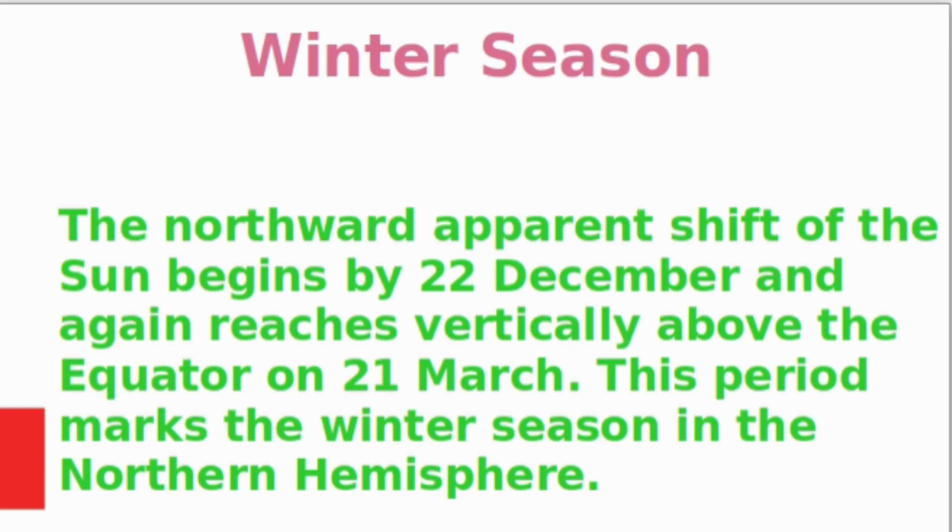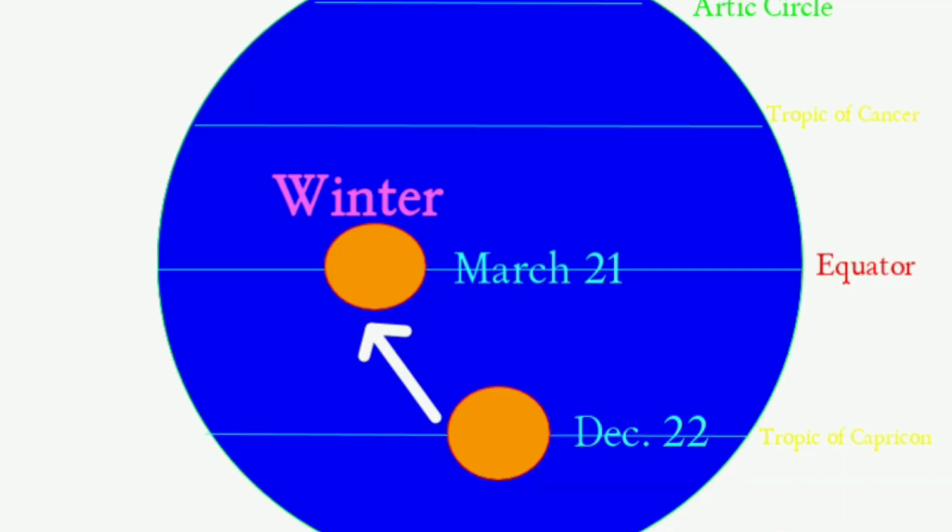The next season is winter season. The northward apparent shift of the sun begins by 22nd December and again reaches vertically above the equator on 21st March. This period marks the winter season in the northern hemisphere. So, the winter season is the period from December 22nd to March 21st in the northern hemisphere.